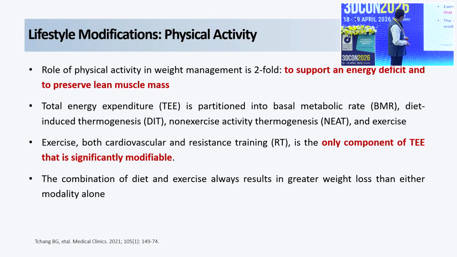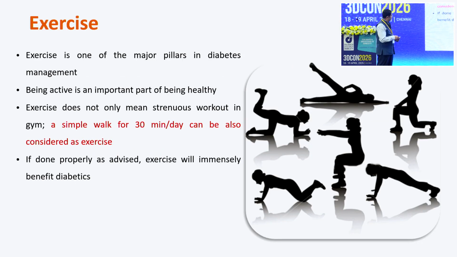That is, again, the important thing. So the second aspect, other than the diet restriction, is physical activity. Physical activity is very important. It is known as TEE. What is it? It is total energy expenditure, partitioned into BMR, diet-induced thermogenesis, and non-exercise activity thermogenesis, that is NEAT. So this is a modifiable factor.